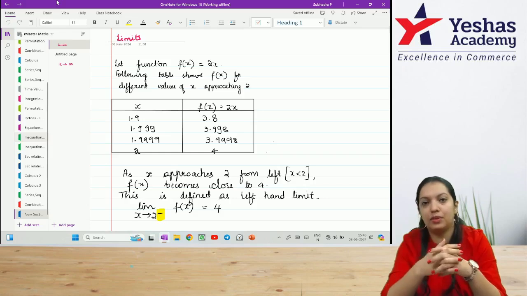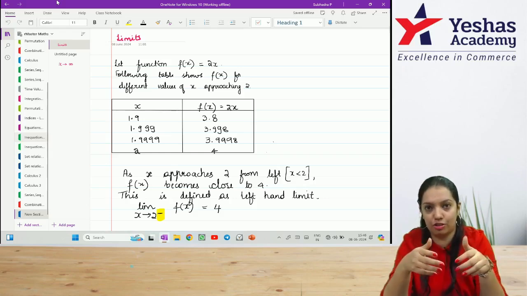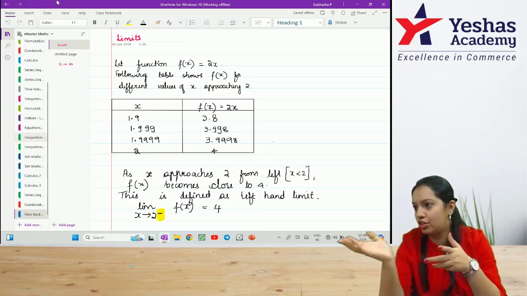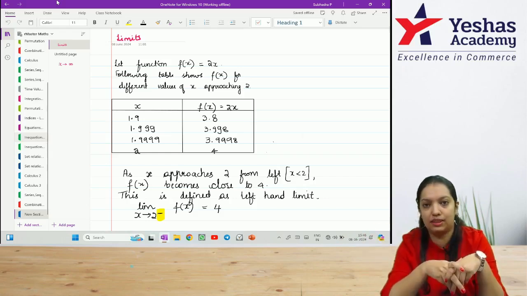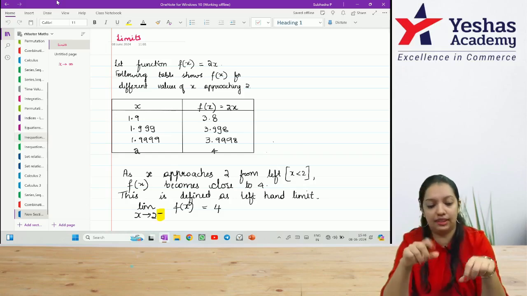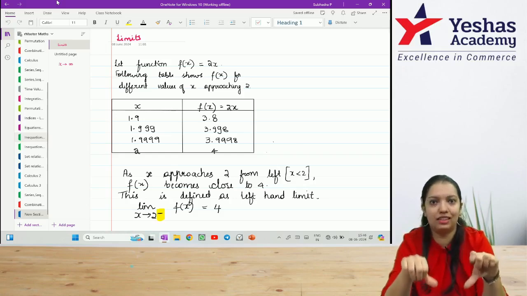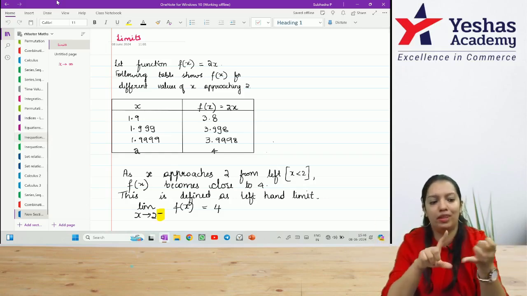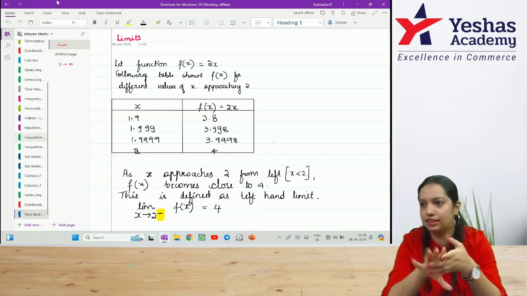This part has been newly introduced in the CA Foundation new syllabus, and this is the first attempt in which you're writing about limits and continuity. But one very good thing: until 2016 this limits was there in the syllabus, so it's not completely new. Exams were conducted where limits and continuity was asked in examination.